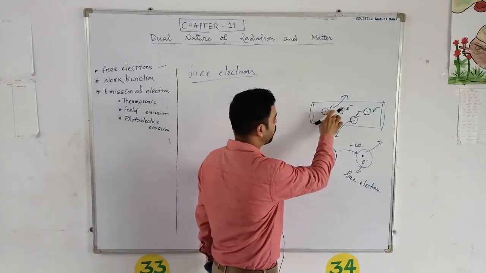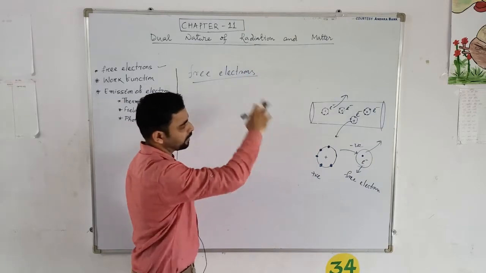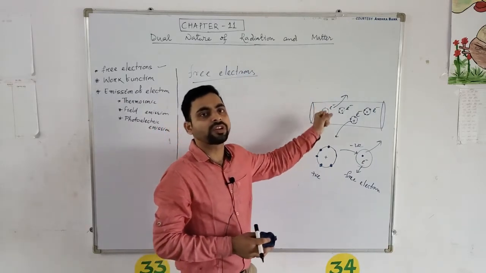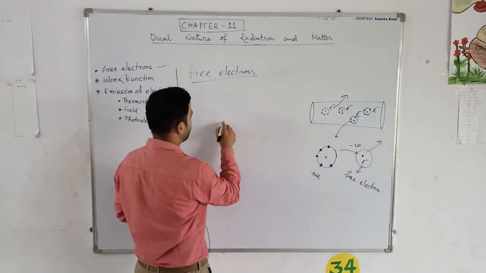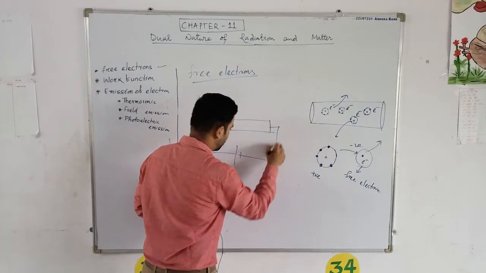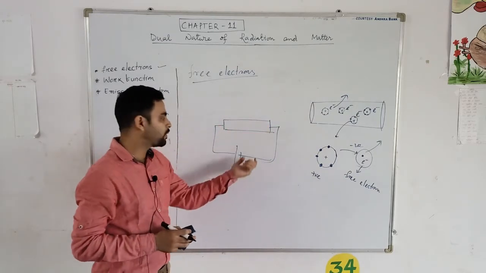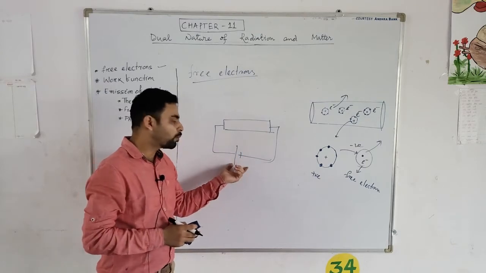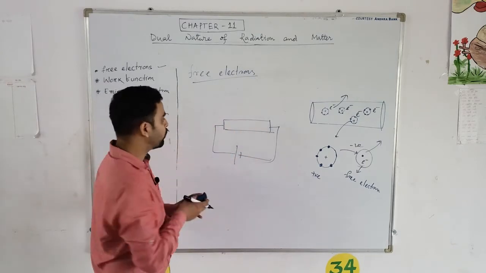So to move these electrons out from the metal surface, we have to do certain extra work on it. That means, suppose I have to flow certain current in this conductor. When I have to flow the current in this conductor, that means I have to apply the potential. I have to do certain work, right?